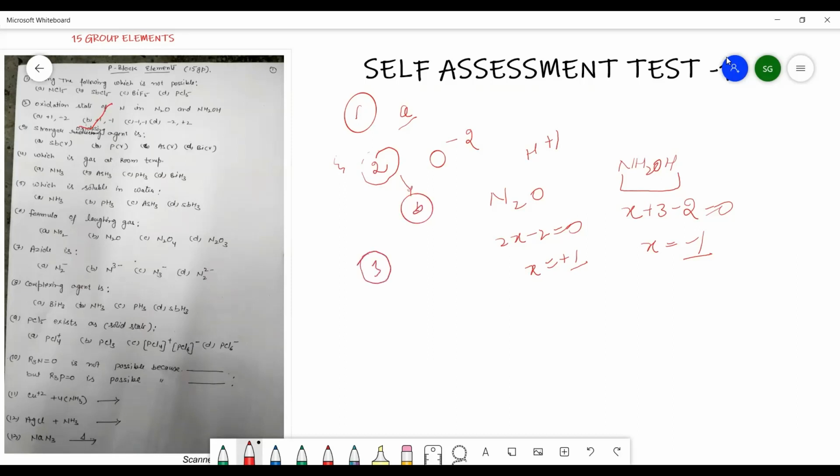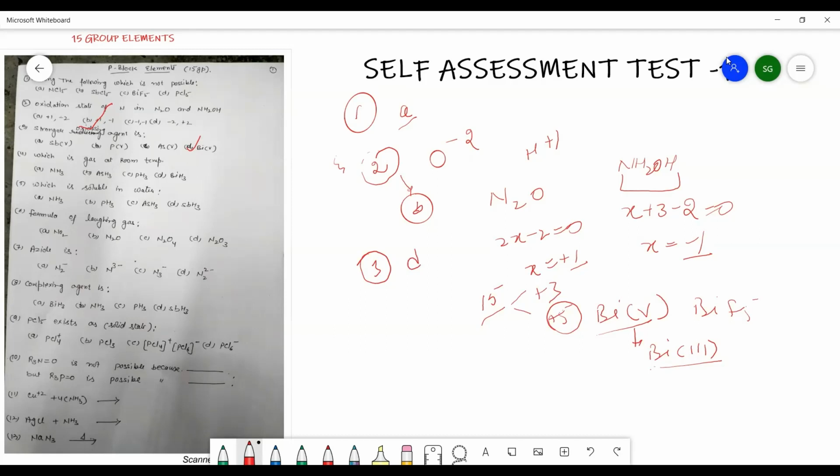Now the third question is, which is the stronger oxidizing agent? You know well, in group 15, they exist in +3 and +5 oxidation states. But bismuth cannot exist in +5 oxidation state except BiF5. So Bi5 is converted into Bi3. You must know the reason. It is due to inert pair effect. So bismuth 5 is the strongest oxidizing agent. So in the third question, the answer is D.